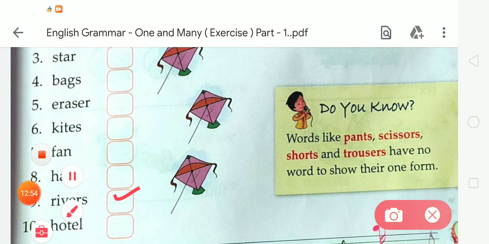Dear student, here is a very important instruction for you. You have to learn it. Do you know that words like pants, scissors, shorts and trousers have no separate words to show their one form? Okay, because these words already have a plural form.